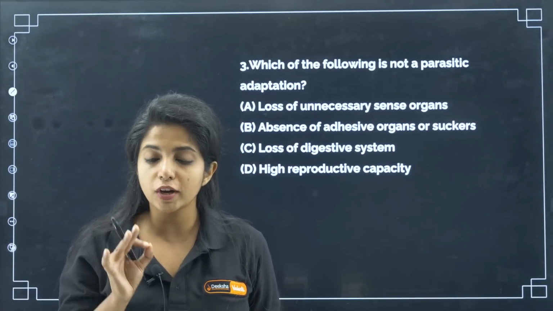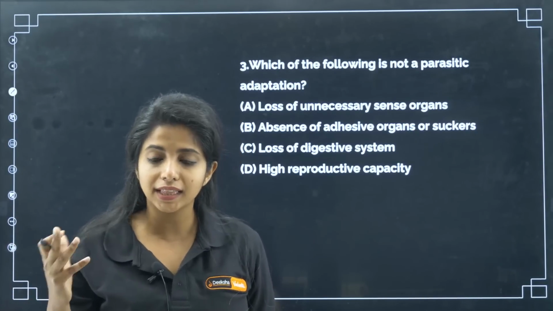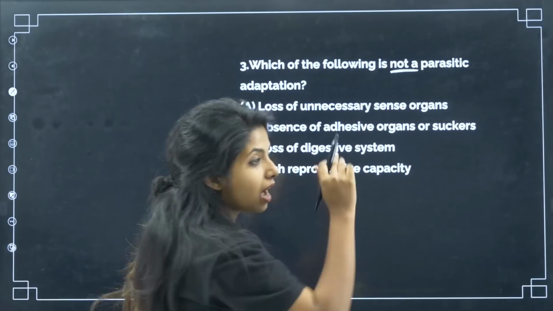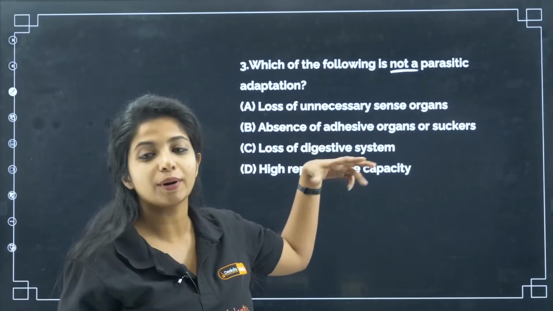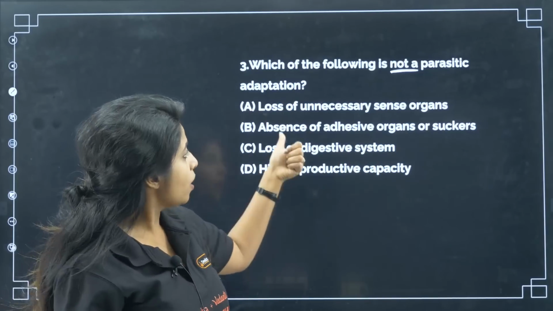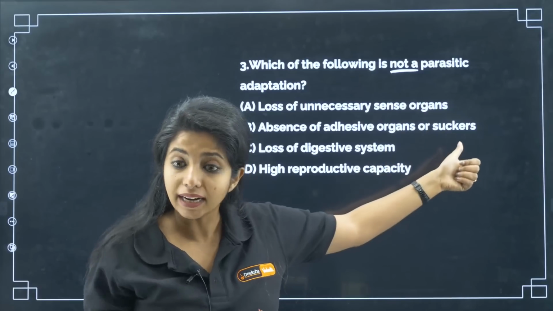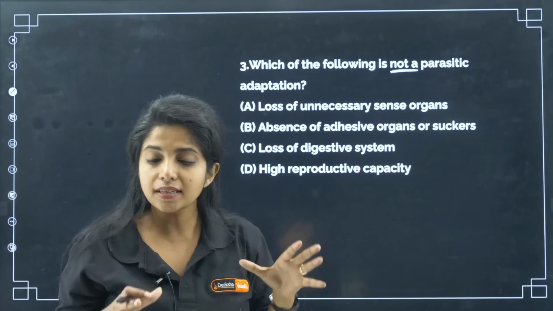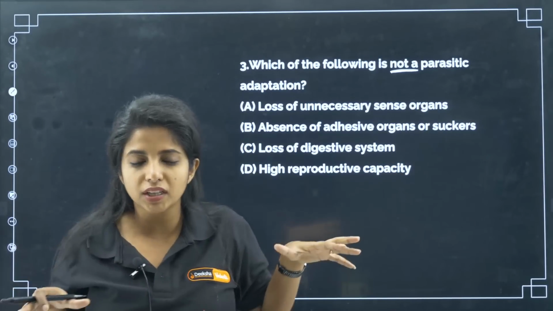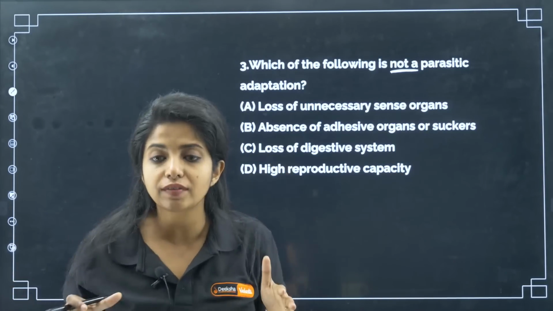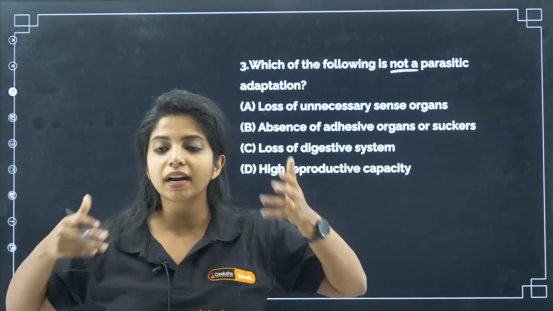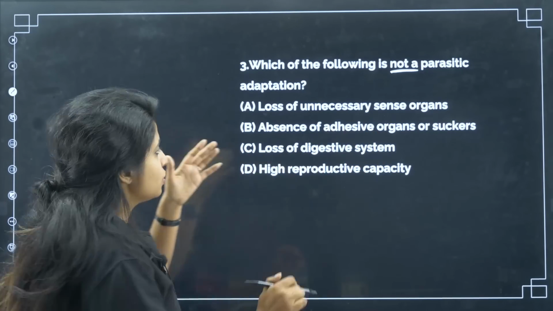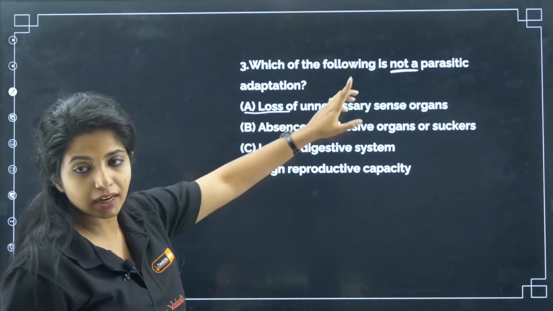Now, whenever a question has "not", "incorrect" or "correct" in it, you have to underline it. You are asked about which is not a parasitic adaptation. Otherwise, sometimes you would look for what is a parasitic adaptation. So, loss of unnecessary sense organs, that is a parasitic adaptation. Parasites do not need many organs, otherwise it will be very big, it won't be able to survive inside our body. It has to be really small, and for being compact, it removes all the unnecessary sense organs. So this is a feature of parasites, so we cannot take it as the answer.